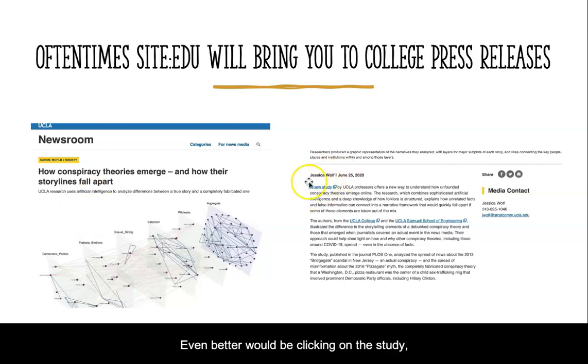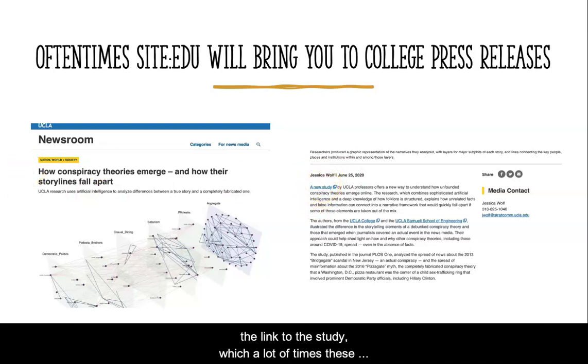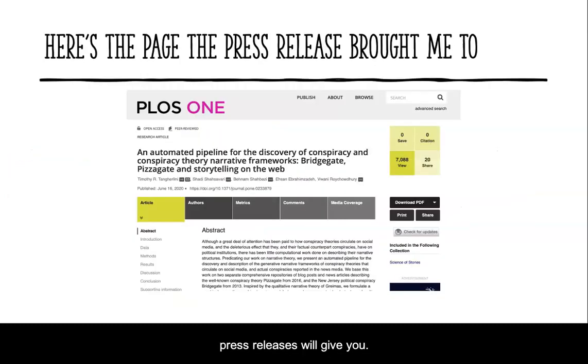Even better would be clicking on the link to the study, which a lot of times these press releases will give you, and working from the study itself. So that's what this is right here. It's going to be a little bit more dense to read, but it's also going to give me a lot more detail. So this might also be useful for my paper.